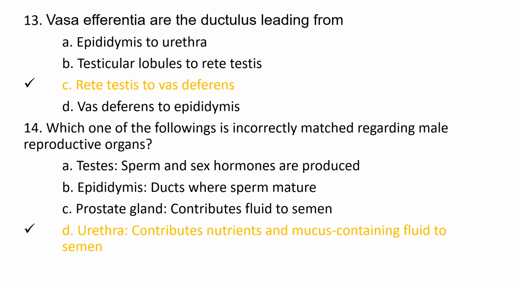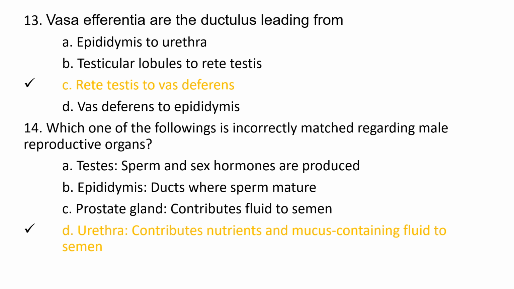The 13th question is, vasa efferentia are the ductules leading from option A, epididymis to urethra, option B, testicular lobules to rete testis, option C, rete testis to vas deferens, and option D, vas deferens to epididymis. And the correct option is option C, that is rete testis to vas deferens.